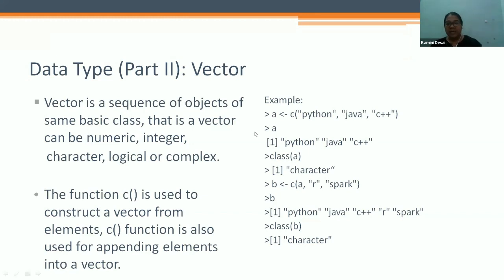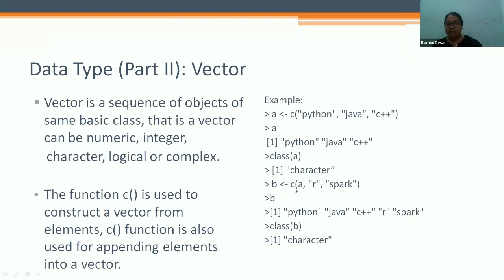Let's see the example a. With c we combine these three variables into one object: c(Python, Java, C++). So it gives one vector with Python, Java and C++, and the class of a is character.